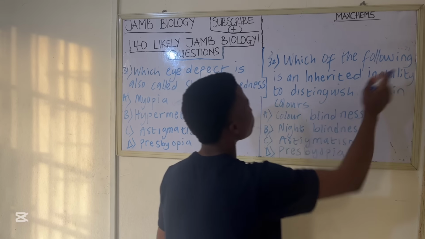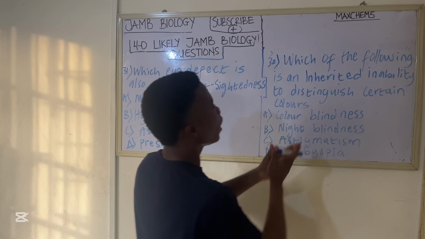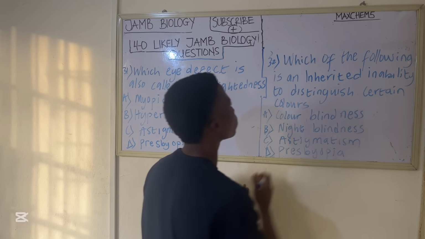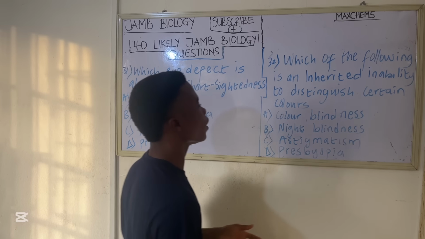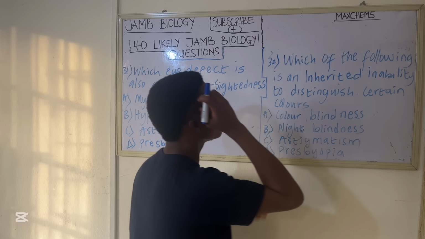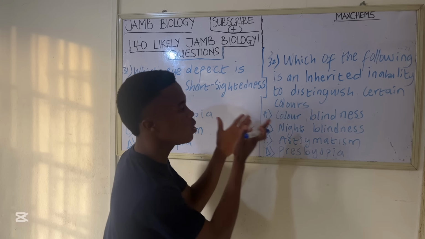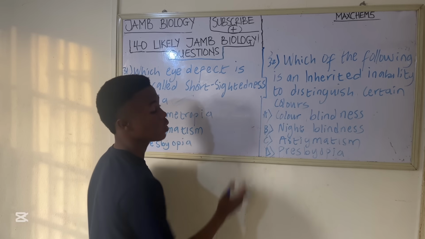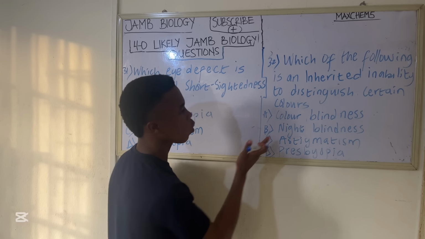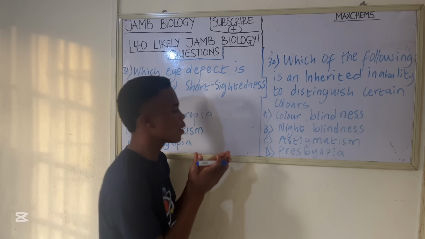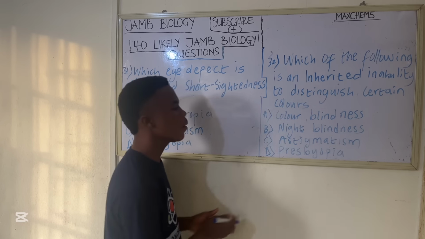Which of the following is an inherited inability to distinguish certain colors? This is supposed to be a bonus question. You can guess which right. A. Color blindness. B. Night blindness. C. Astigmatism. D. Presbyopia.